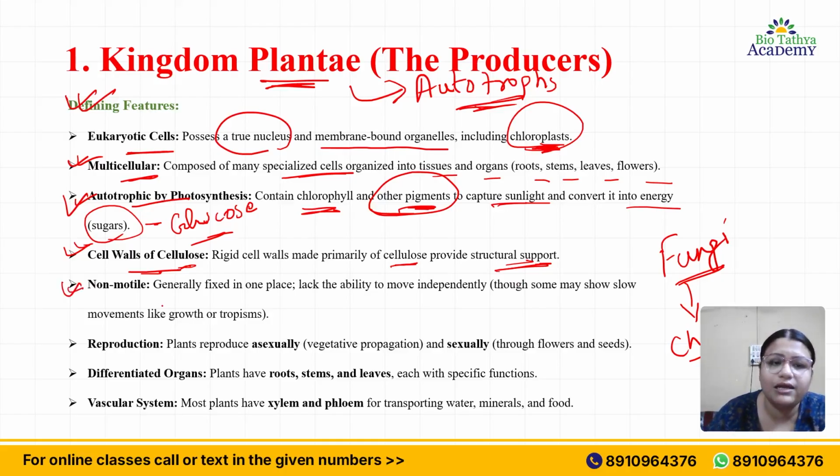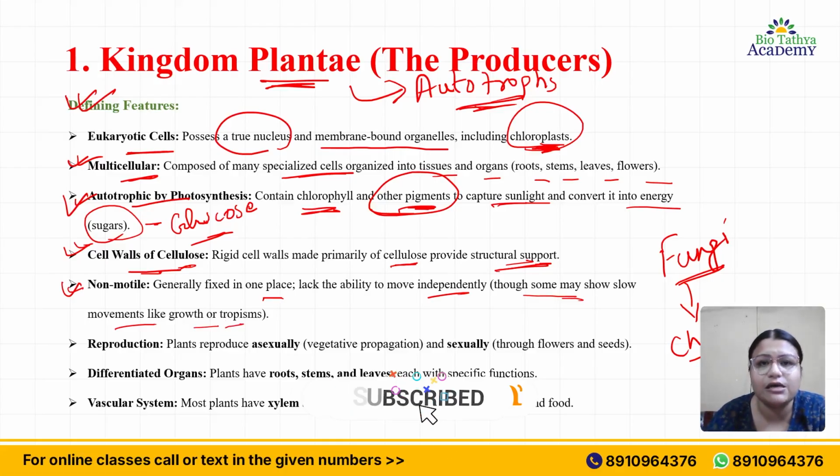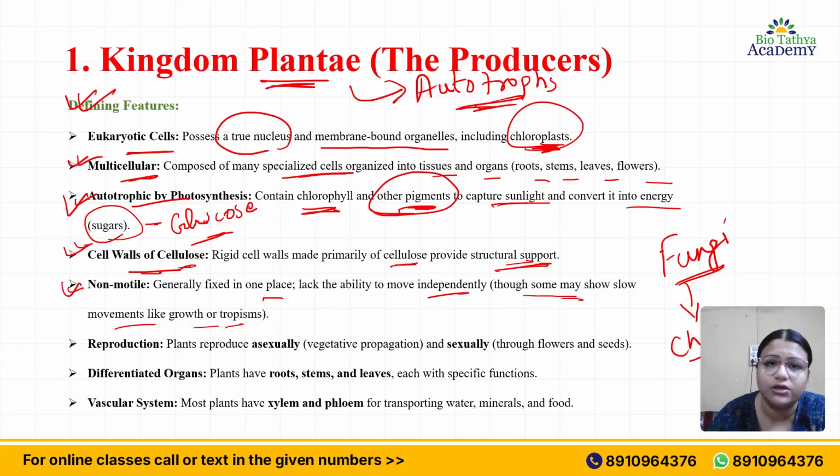Plants are non-motile, they cannot move. Generally they are fixed in one place and lack the ability to move independently. Though some may show slow movements like growth or tropism, plants can move towards the sunlight. For example, sunflower is phototropic in nature. It can move towards the sunlight, and when the sunlight is not there, it can turn. So that is a movement shown by some plants. These are the exceptions.